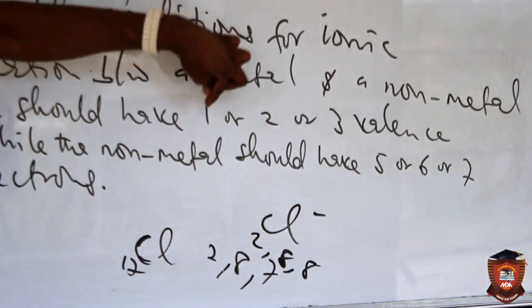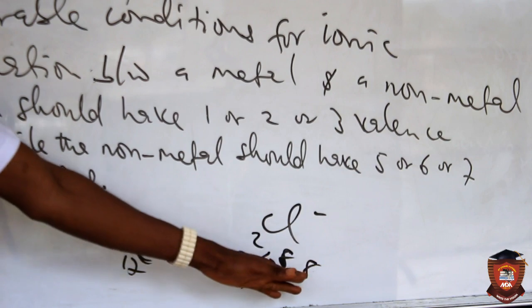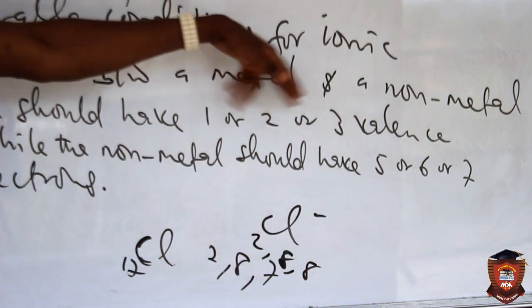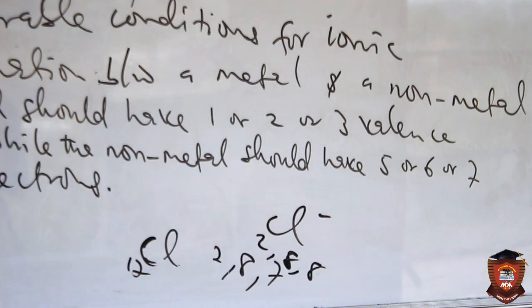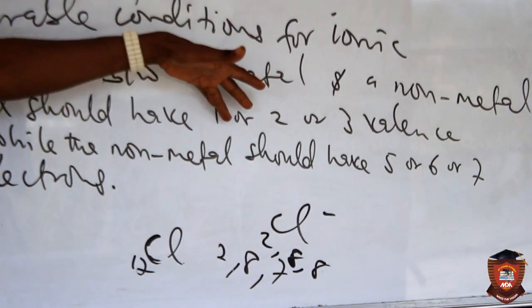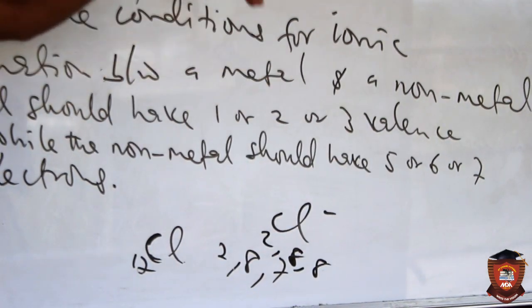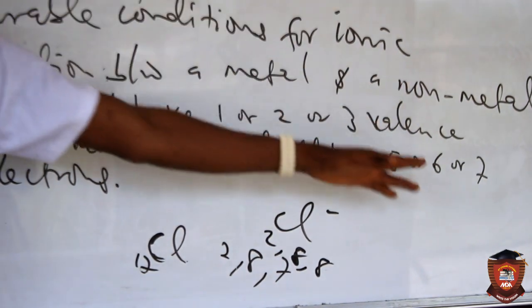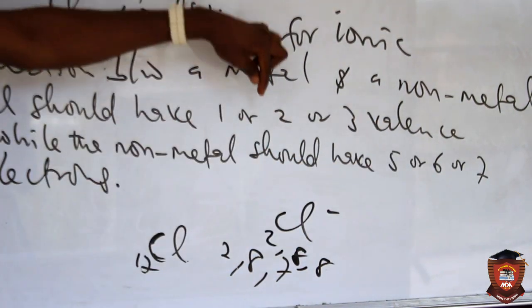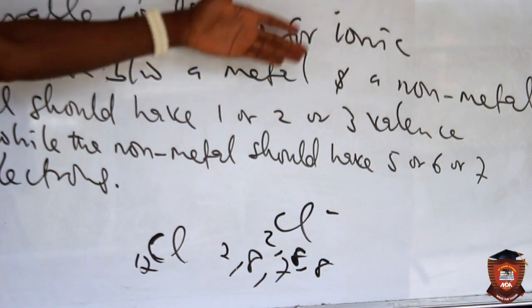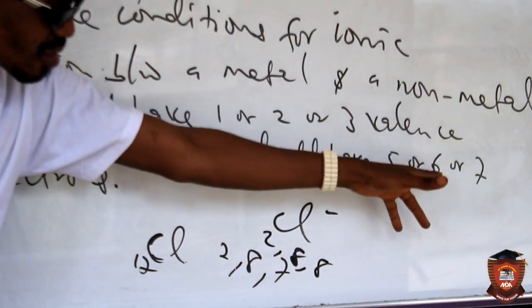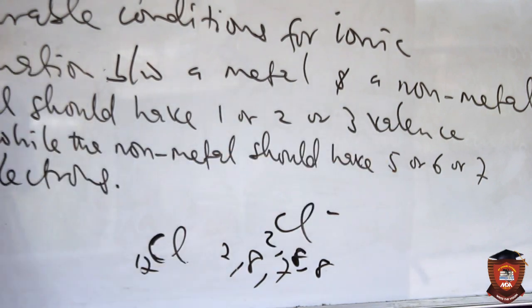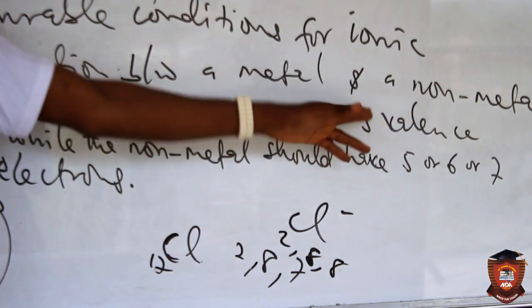So this 1 and 7 combination will give you octets, and 2 and 6 combination will give you octet as well. 3 and 5 combination will still give you octet. So a metal that has 1 valence electron will form an ionic bond faster with a non-metal that has 7 valence electrons, and a metal that has 2 valence electrons will also form an ionic bond faster with a non-metal that has 6 valence electrons than with a non-metal that has 5 valence electrons.